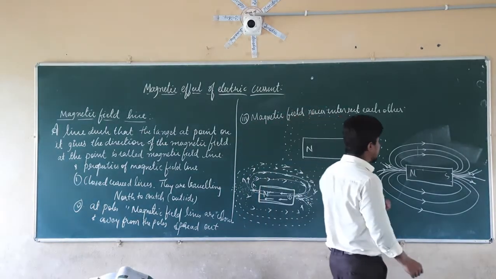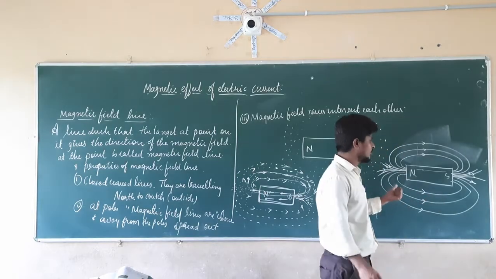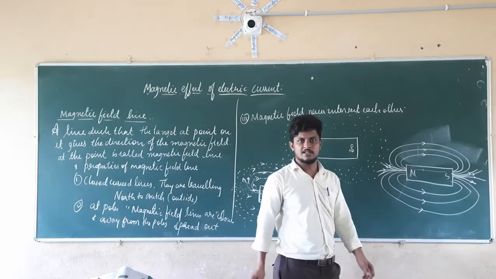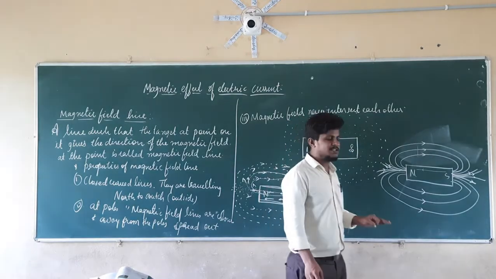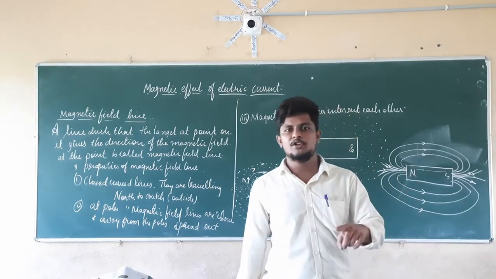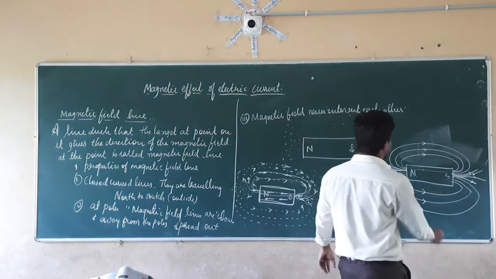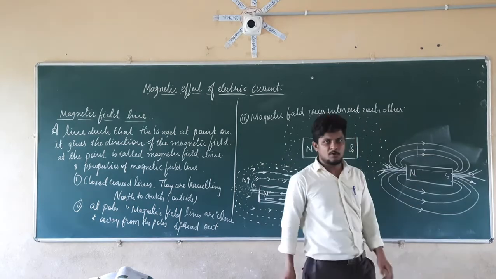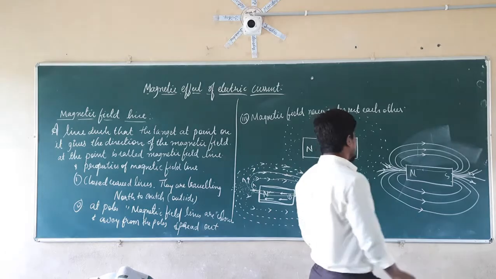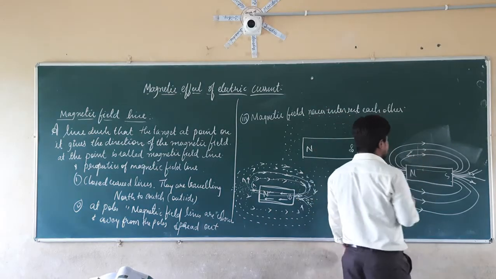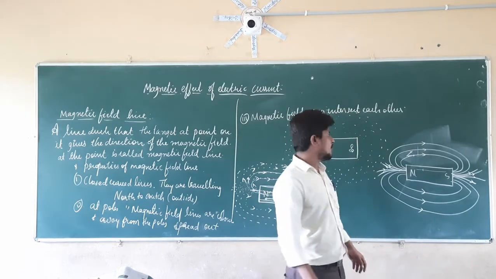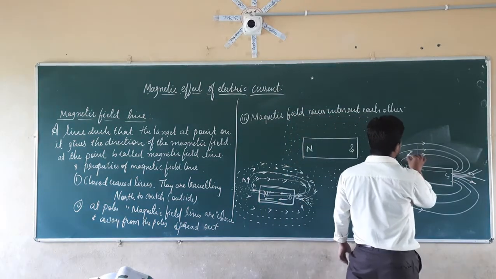If you see here, the magnetic field lines are showing the direction from north to the south. They are traveling in only one direction. So is it possible that in a compass, at one point, if you take this position, the compass is going to show two directions? One in this direction, another in this direction. Is it possible at a single position? It is not possible.